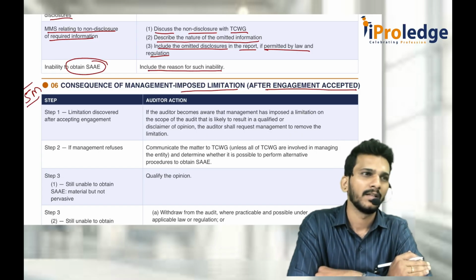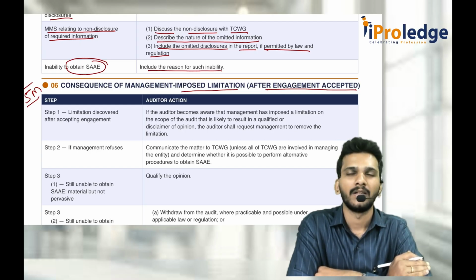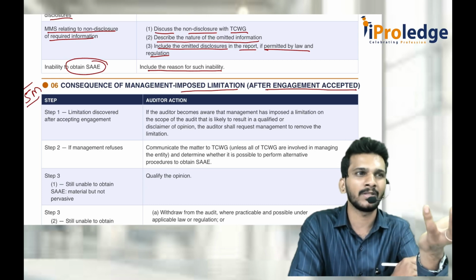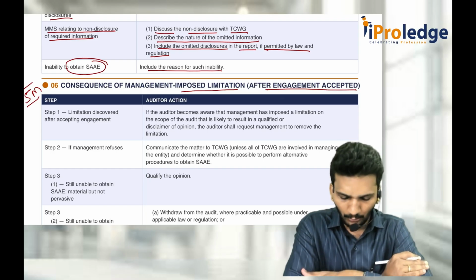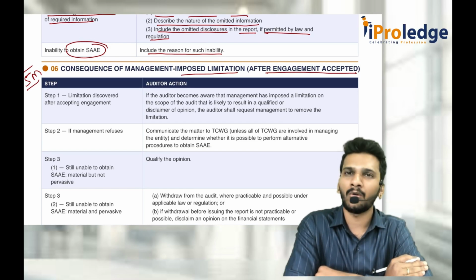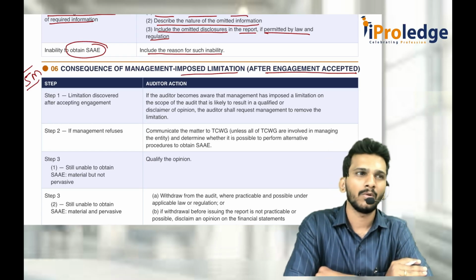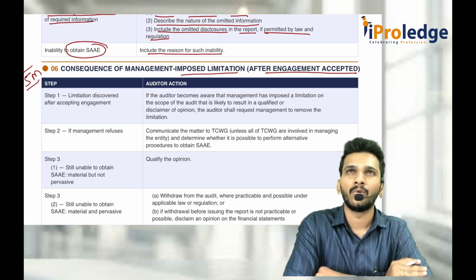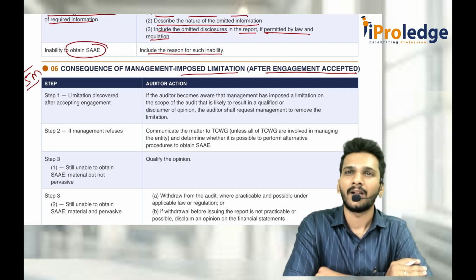If they don't remove it, then talk to TCWG, unless all the TCWG people are involved in management. If they are only management, they are only TCWG, no need to go to TCWG because they are the same people. Talk to TCWG unless everybody is involved. If they still do not agree, now you decide, try to understand what the misstatement is. Is it material? Is it pervasive? If it is a material misstatement, try to qualify your opinion, change the basis for opinion section and give the report.